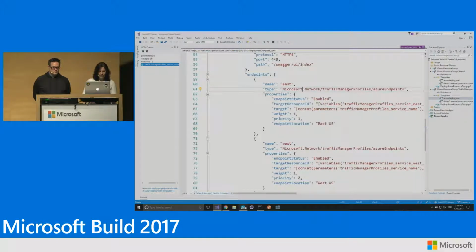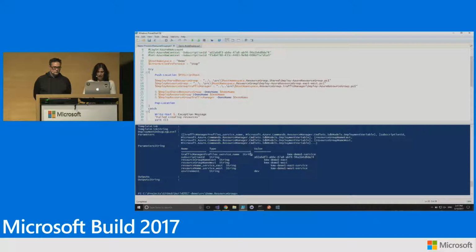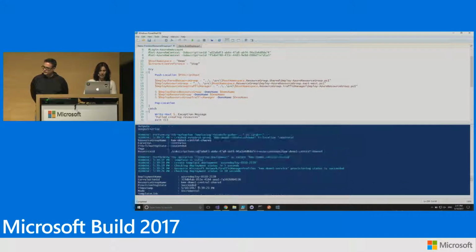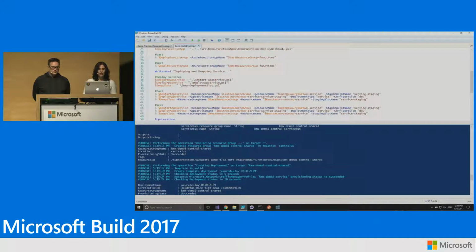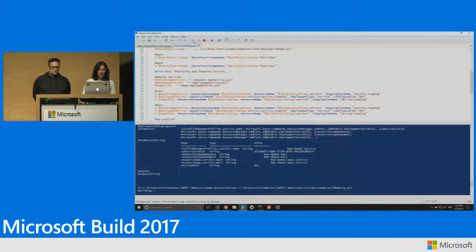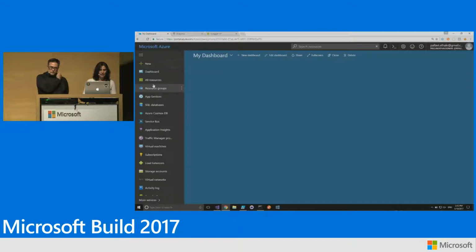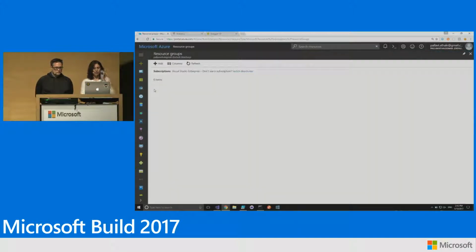So let's see if our ARM template actually succeeded. OK, looks like it does. So all of our resources now should be deployed and available for us to use in Azure portal. What I'm also going to do is kick off this build and deploy script, because now that my resources are created, I want to build my code and get it deployed so I can start working with it. So let's just kick that off. And while it's running, let's go back to our Azure portal and see all our resources in action.